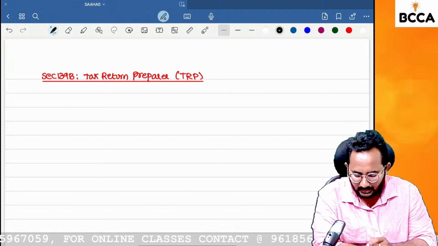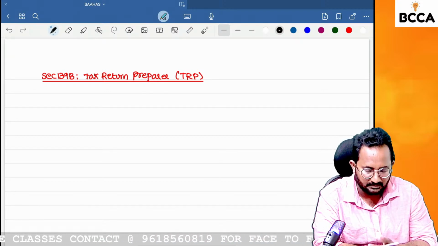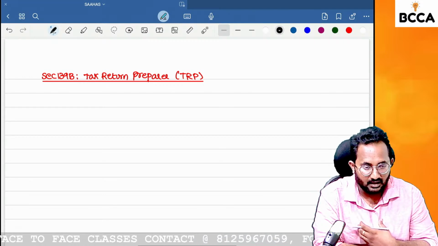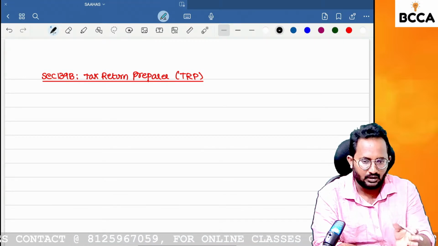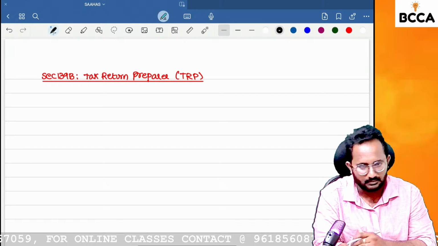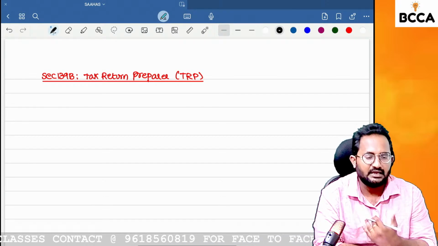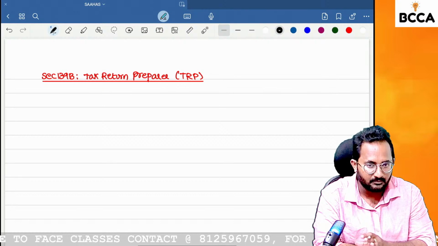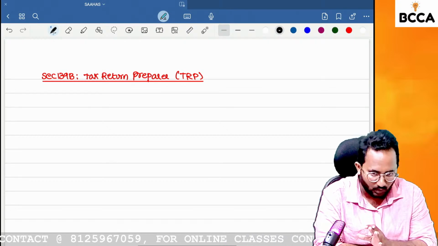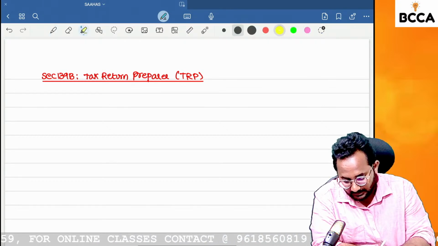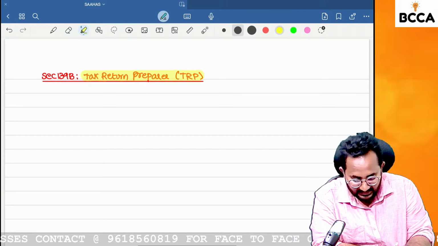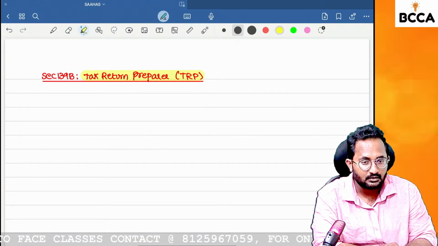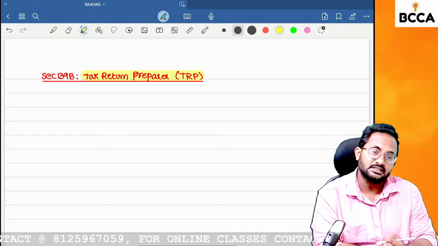Normally the return of income needs to be filed on a self-assessment basis. Yes, if you want to file, you can file the return of income, no issue. But they don't know anything about how to file the return of income. That's why they need to approach whom? A CA holding COP? No, no, no. For that purpose only we have the concept of tax return preparer. Yes, sir, you can prepare the return of income for others.